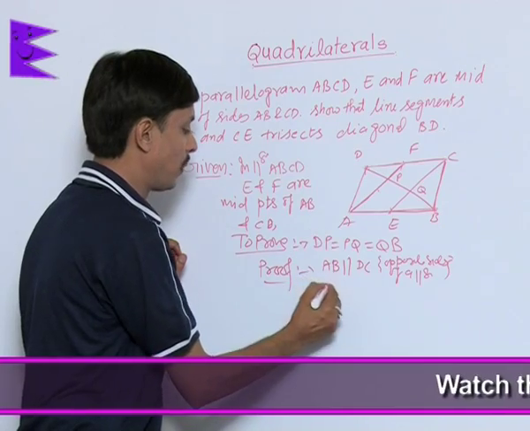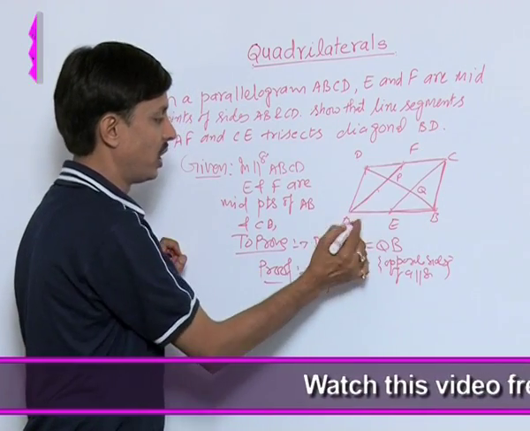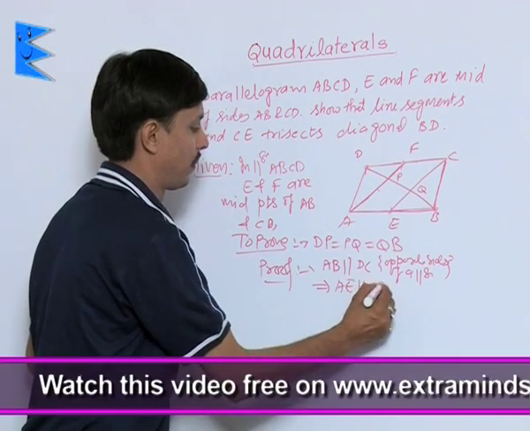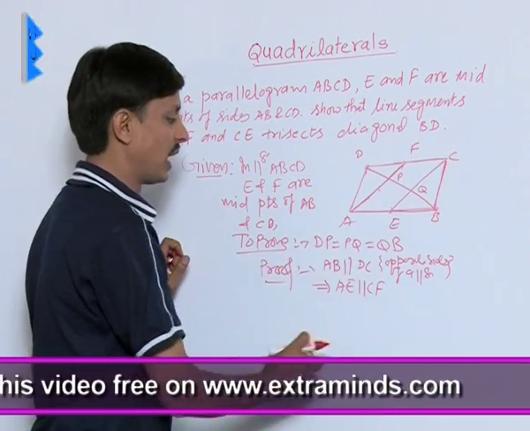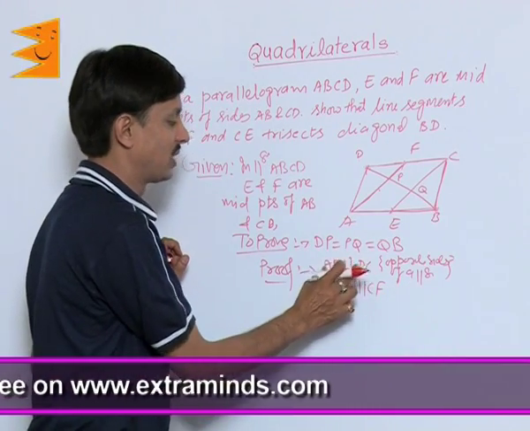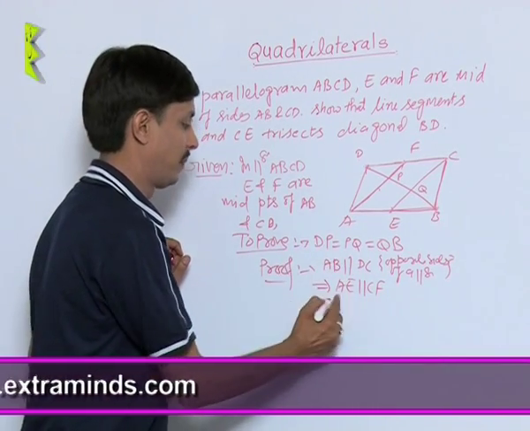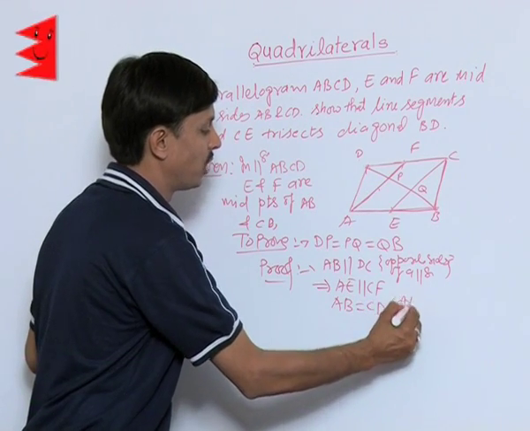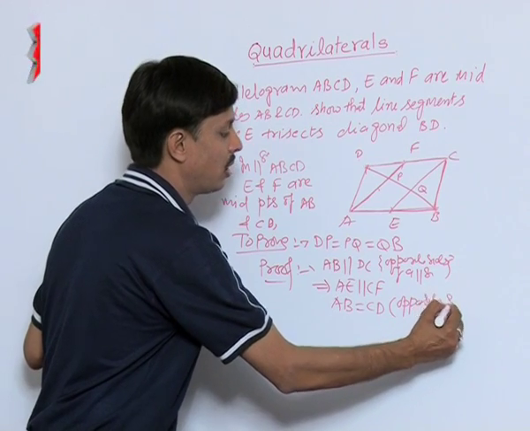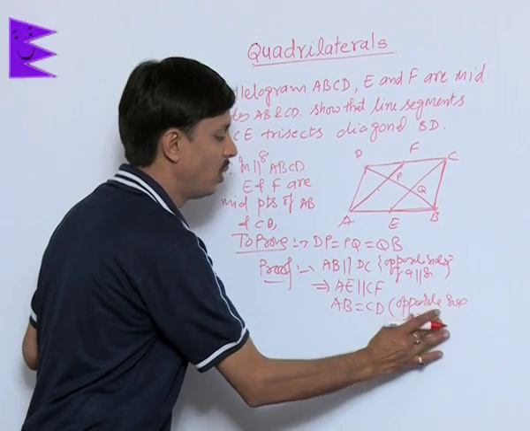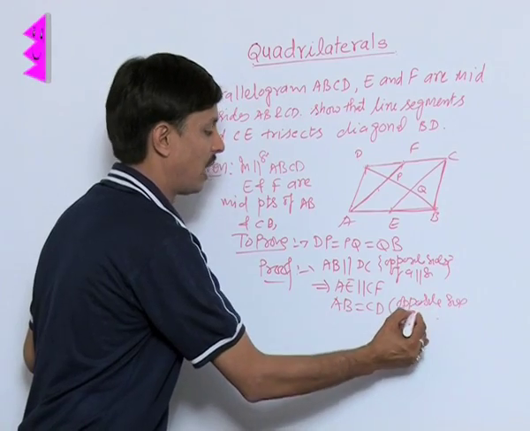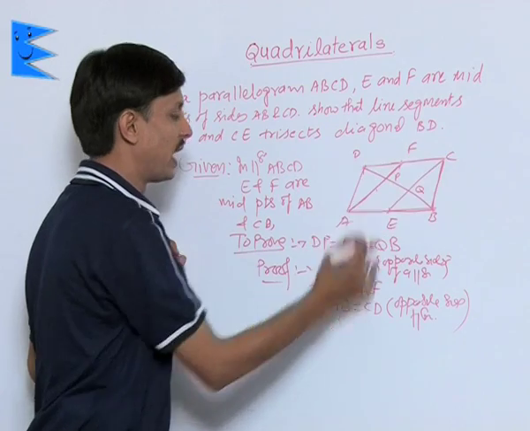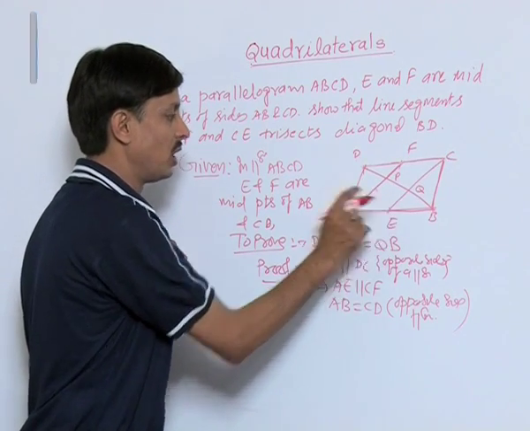So if whole line AB is parallel to DC, one of the parts, AE, will be parallel to CF. AE will be parallel to CF. The reason is the same: if two lines are parallel, their parts are also parallel. Here AB is equal to CD. Reason, opposite sides of a parallelogram are equal. So if AB and CD are equal, their halves are equal, because E is the midpoint.